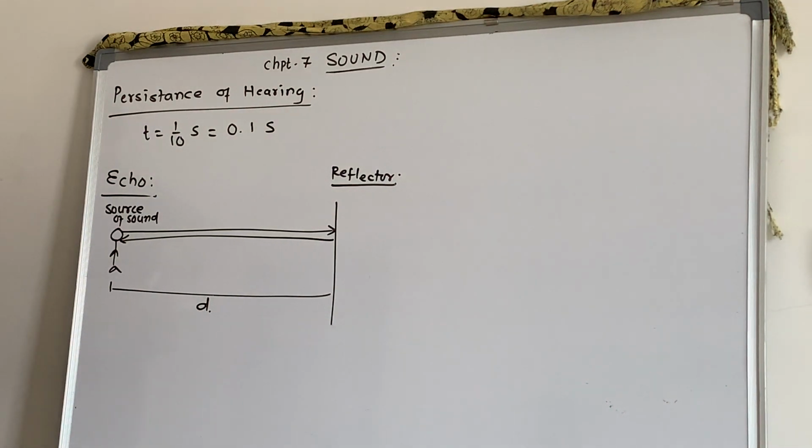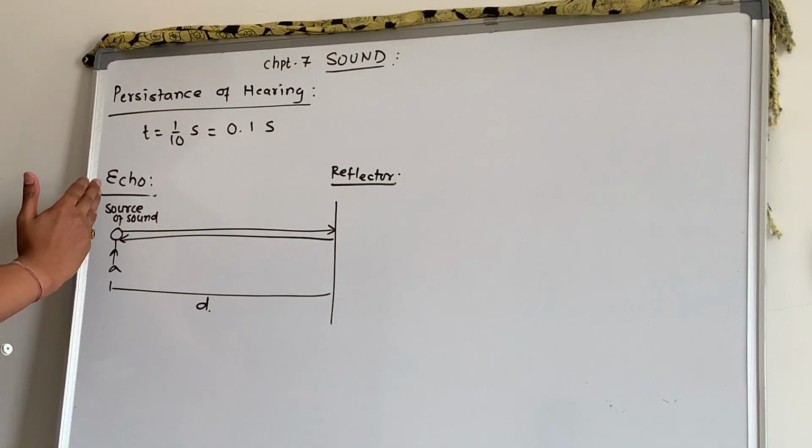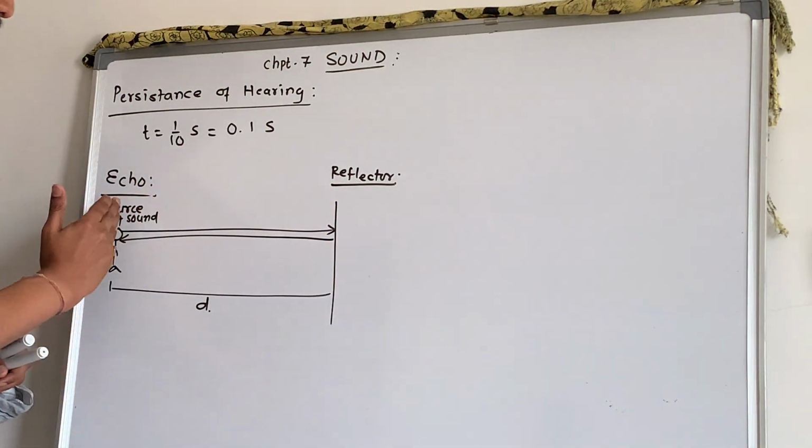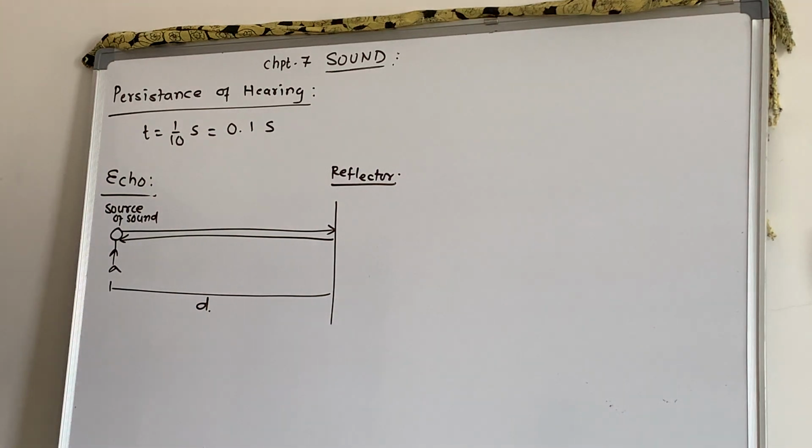So what is an echo? It is the sound heard after reflection from a distant obstacle such as a cliff, a hillside, a wall of a building, or the edge of a forest, after the original sound has ceased. Sound is produced, it gets reflected back, and you can hear that sound after the original sound has stopped. That is called an echo.